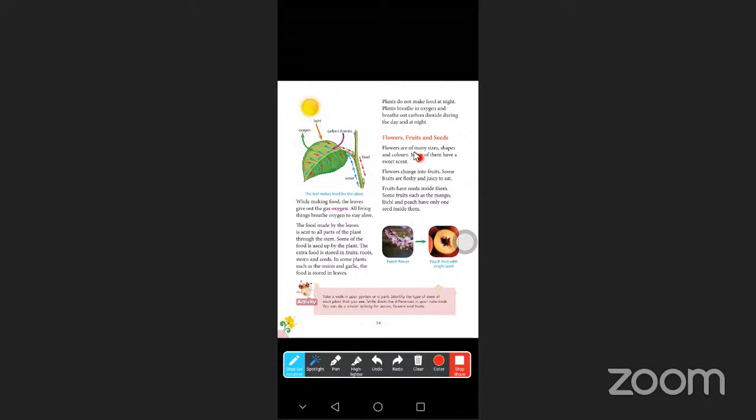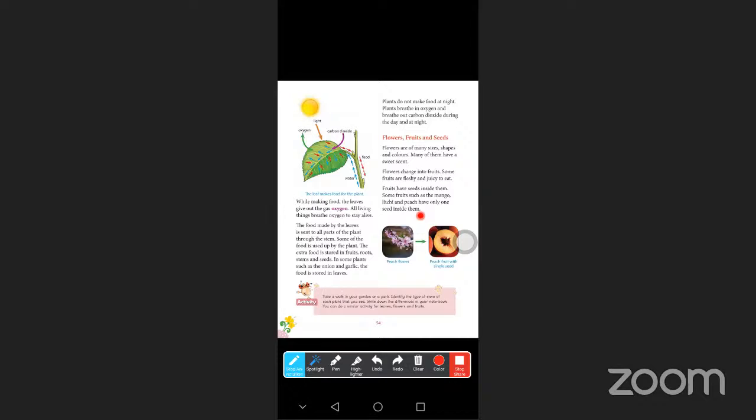Flowers are of many sizes, shapes and colors. Many of them have a sweet scent, meaning honey, like the sweetener is there. Flowers change into fruit. Some fruits are fleshy and juicy to eat. Fruits have seeds inside them. Some fruits such as mango, lychee and peach have only one seed inside them. Okay, Nana?